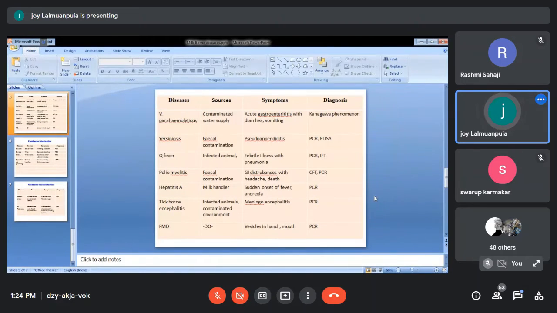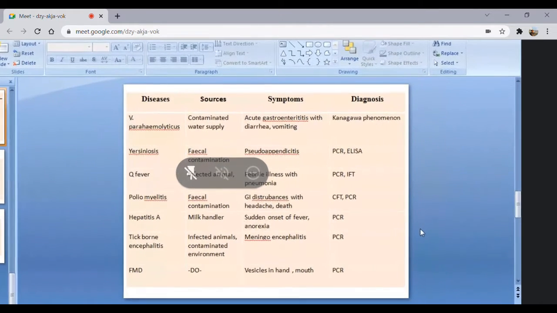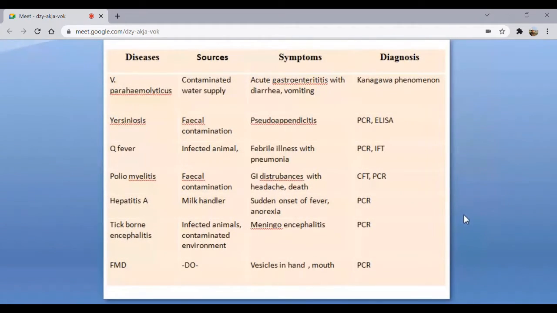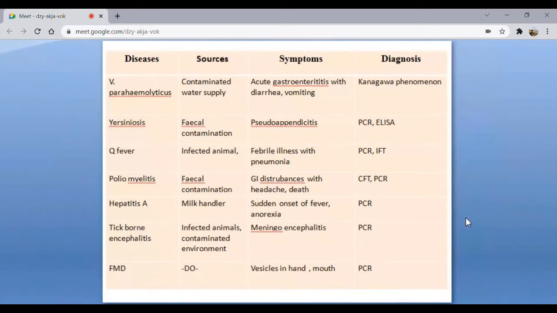Then Q fever. Once upon a time when we studied, it was under Rickettsia species, but now it is coming under gram-negative bacteria. Okay, and the sources of Q fever are the infected animals, and it is very important from the milk point of view because the pasteurization temperature is basically made because of Q fever.